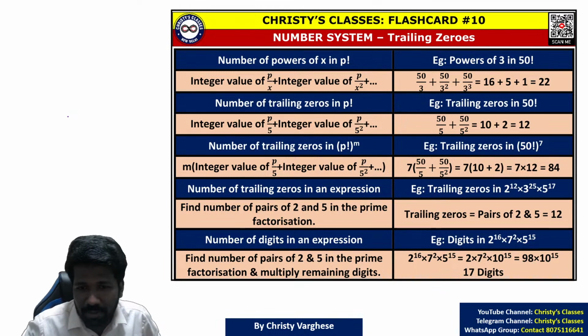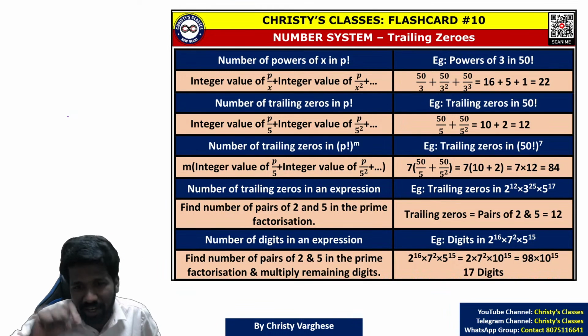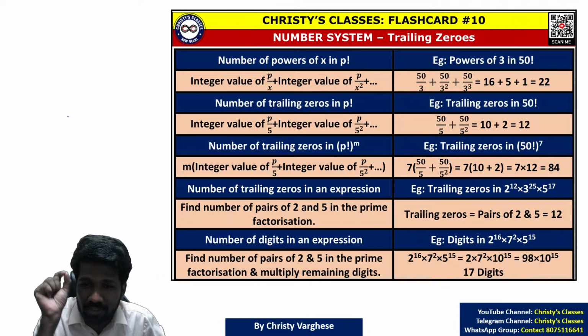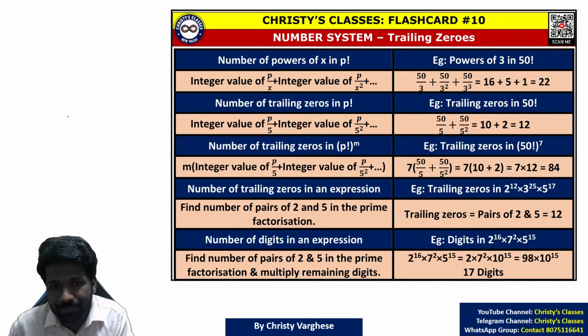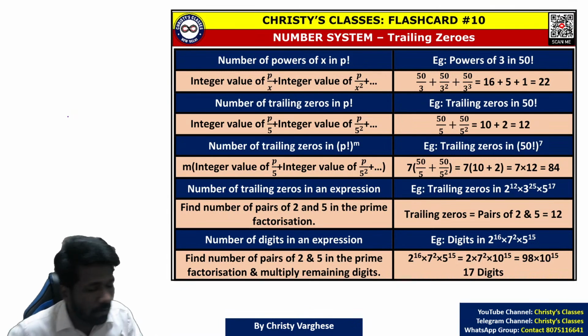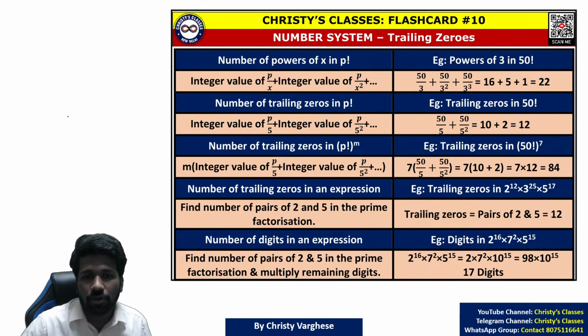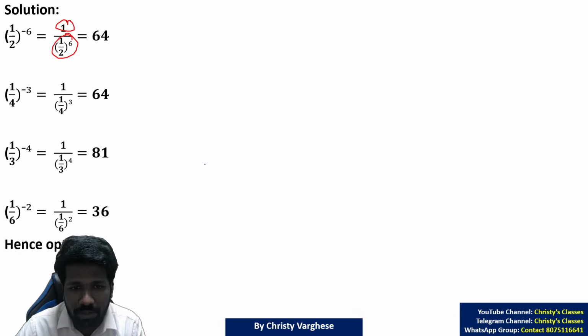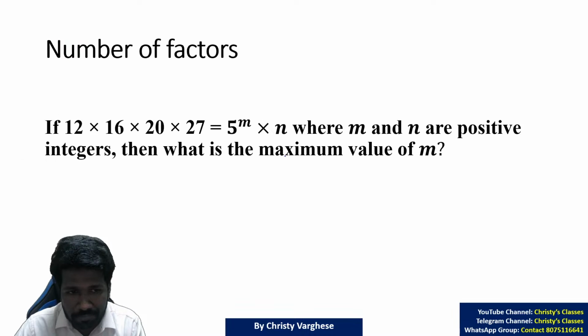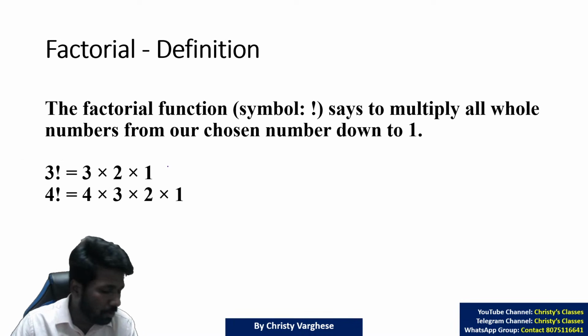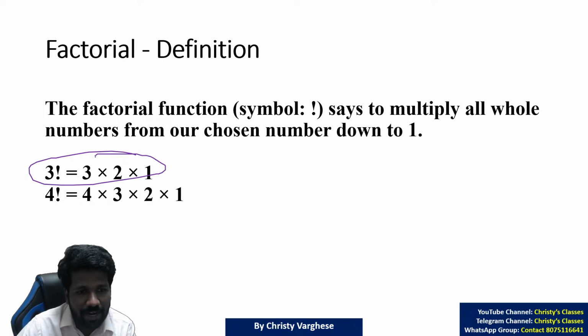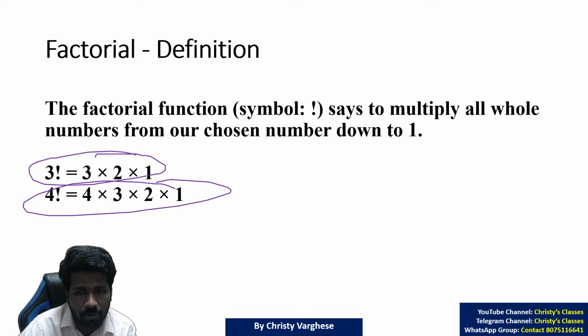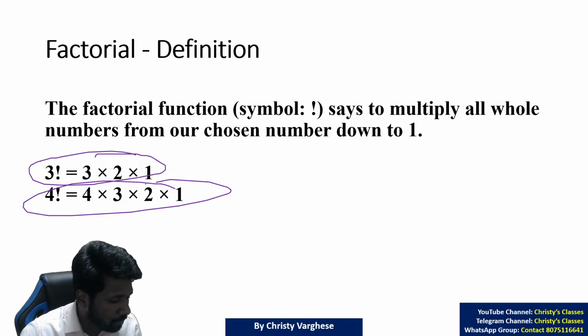This was also asked multiple times in UPSC, and in other exams too. The CSIR exam also repeated the same concept 2-3 times. Okay, listen carefully. For learning the trailing zero concept, first you should know how to identify the number of powers of x in a factorial. I hope all of you know what a factorial is, because that is also needed in the permutation combination chapter. 3 factorial is 3 into 2 into 1. 4 factorial is 4 into 3 into 2 into 1. N factorial is n into n minus 1 and so on up to 1.